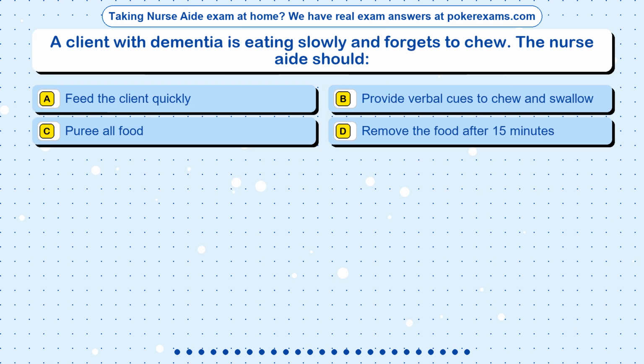Question 20. A client with dementia is eating slowly and forgets to chew. The nurse aide should: Option A. Feed the client quickly. Option B. Provide verbal cues to chew and swallow. Option C. Puree all food. Option D. Remove the food after 15 minutes.